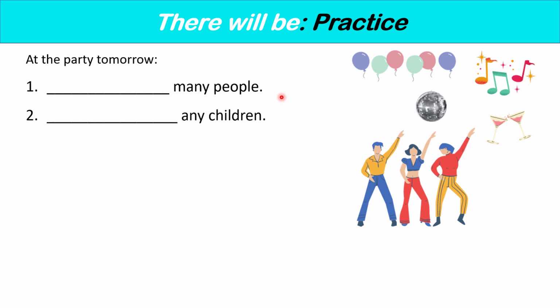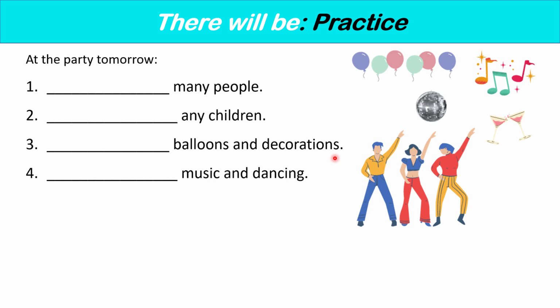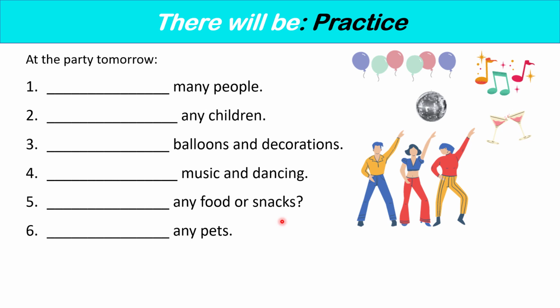Number 2, any children. Number 3, balloons and decorations. Number 4, music and dancing. Number 5, any food or snacks. And finally, number 6, any pets.